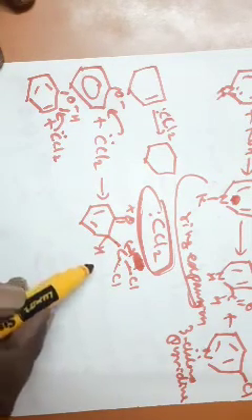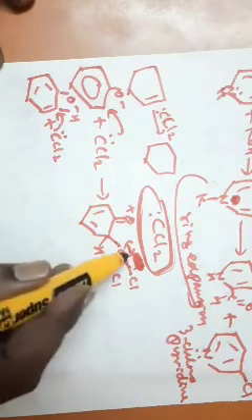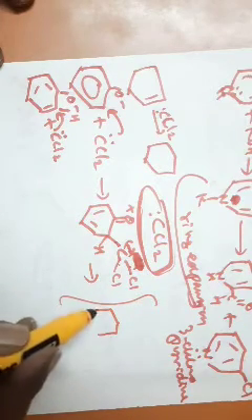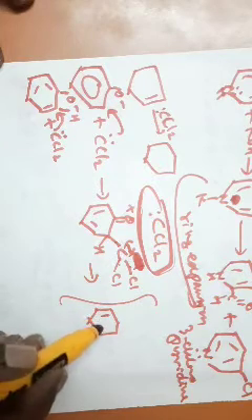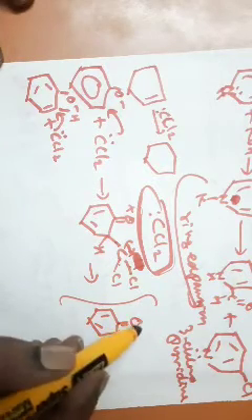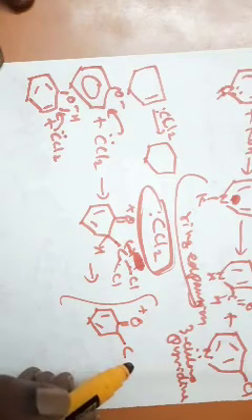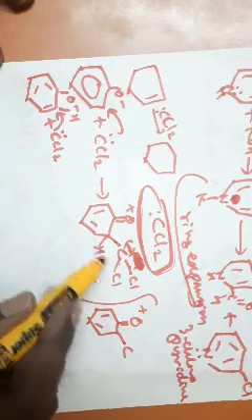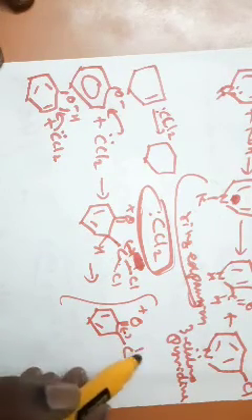Now in this intermediate, hydrogen is migrating, the proton is migrating. If it migrates, then we get an intermediate O plus. If H plus goes, the negative charge comes to this place, Cl.